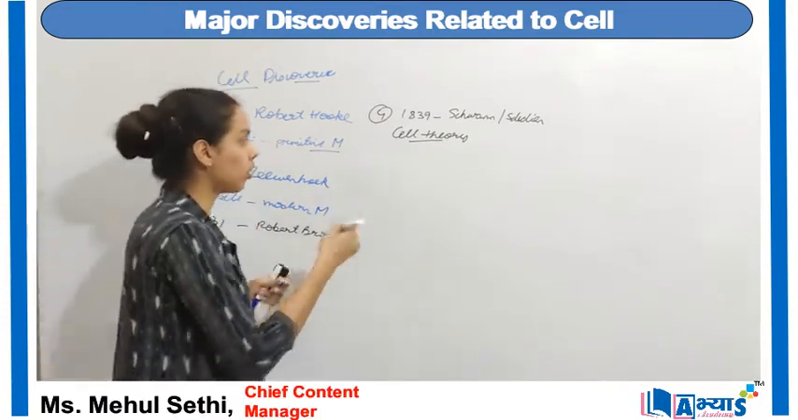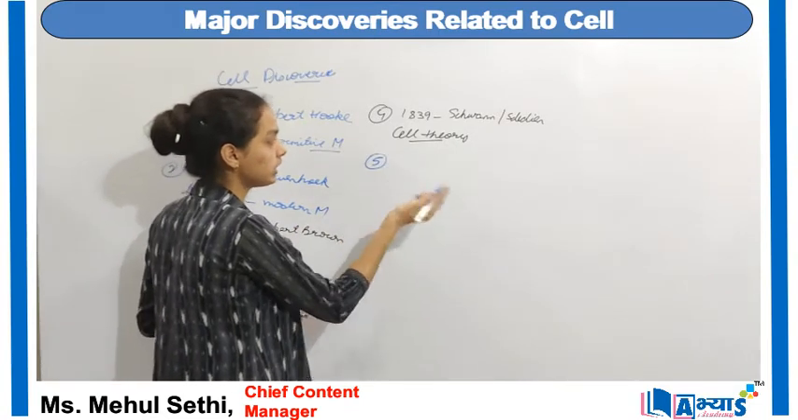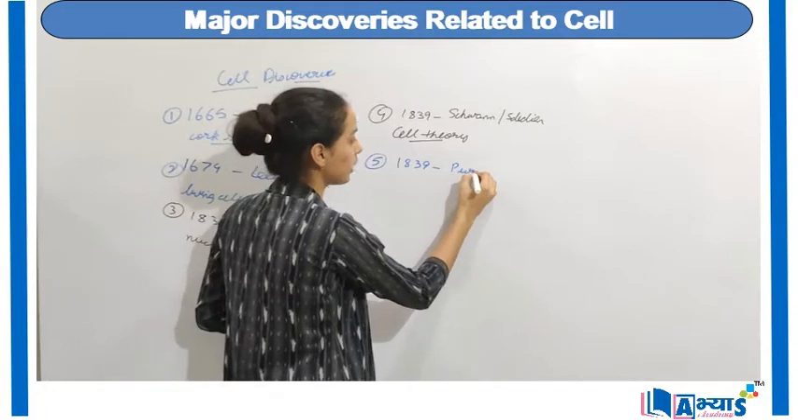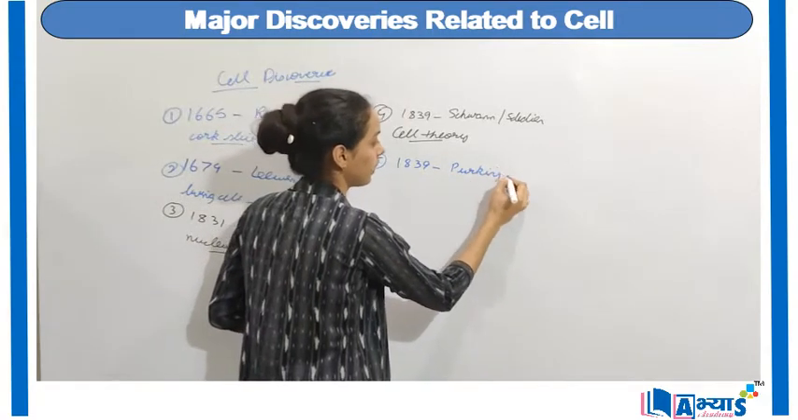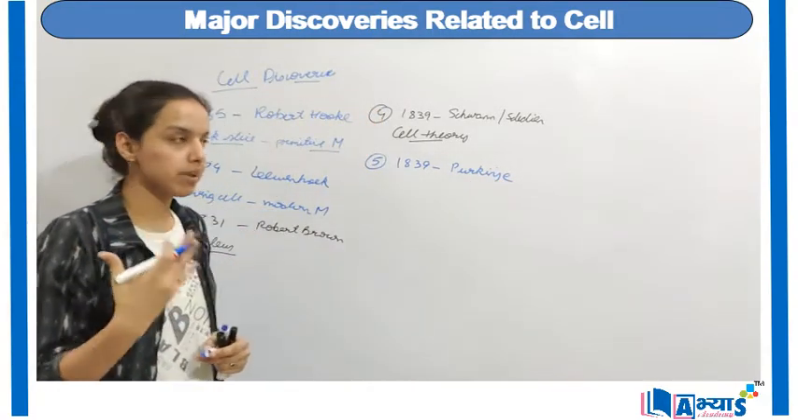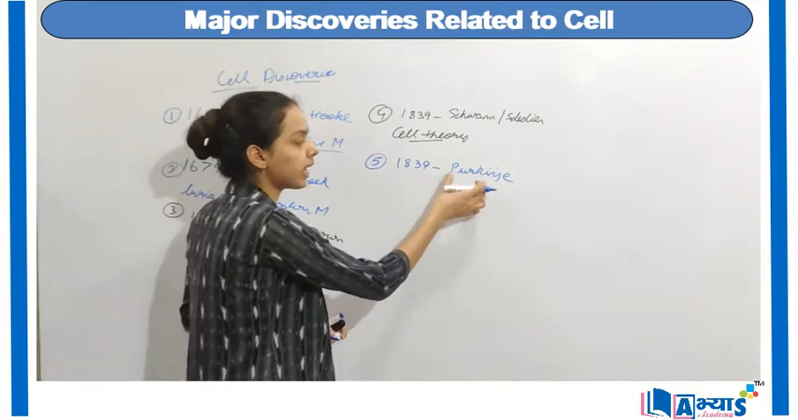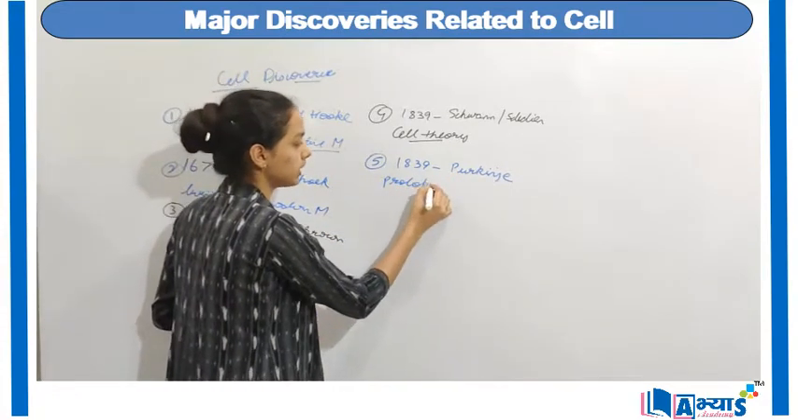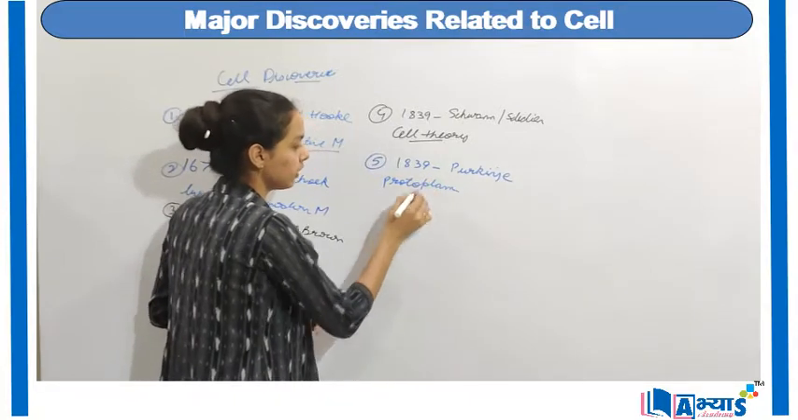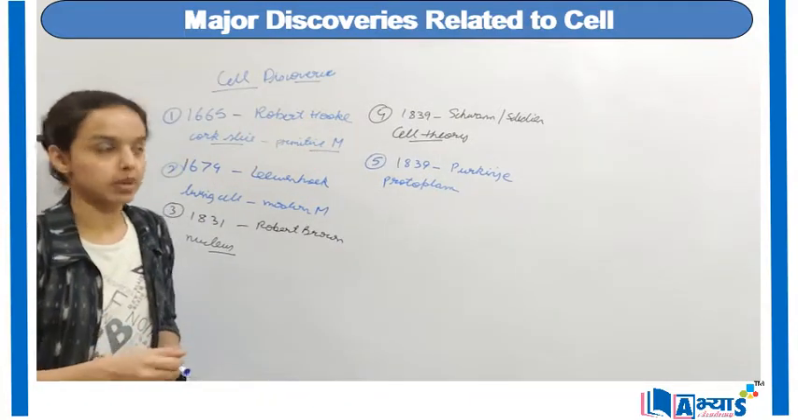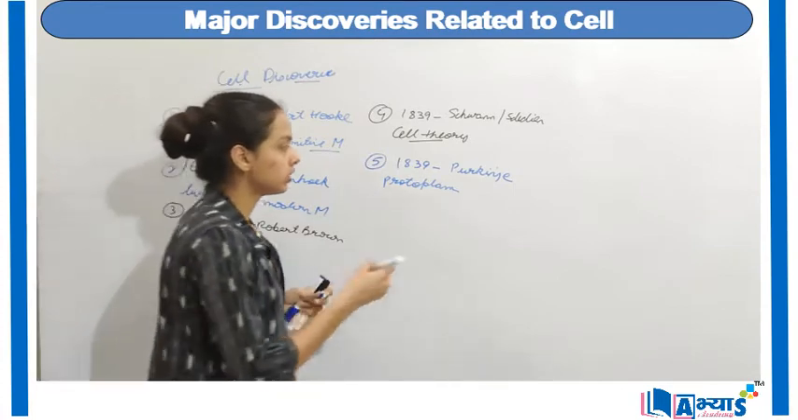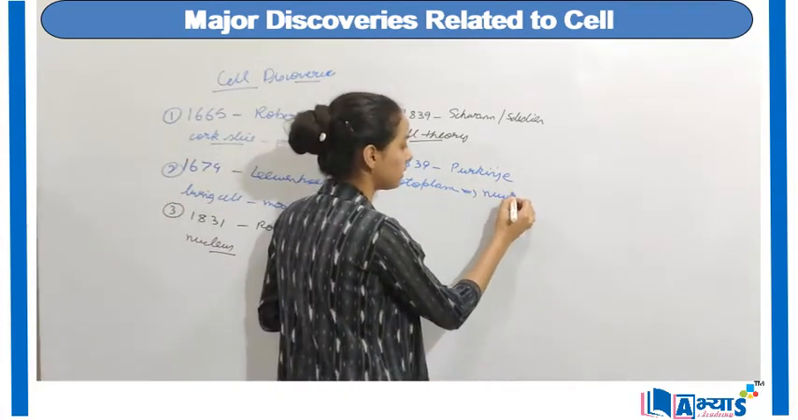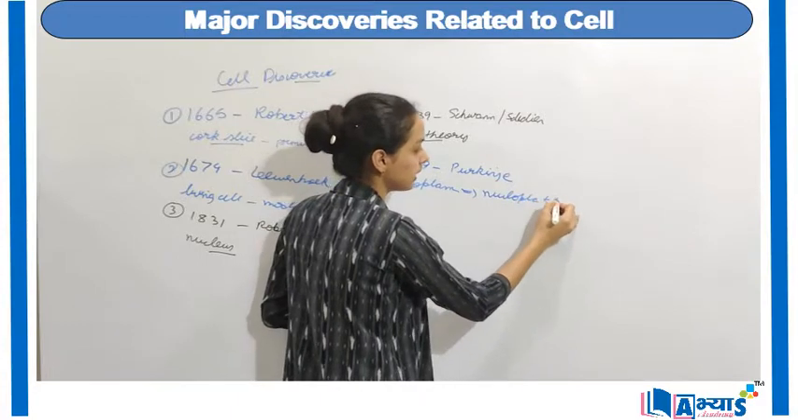Then the fifth important invention, in the same year 1839, was given by Purkinje. You can remember it in a very simple way: P stands for Purkinje and P stands for protoplasm. So basically Purkinje gave the term protoplasm. This term means the combination of nucleoplasm plus cytoplasm.